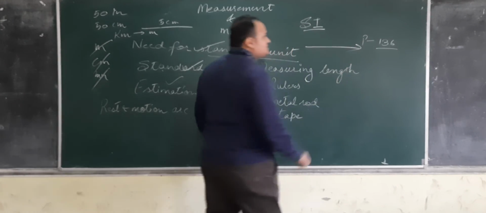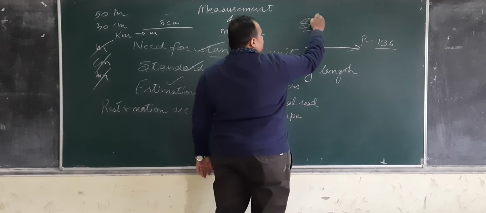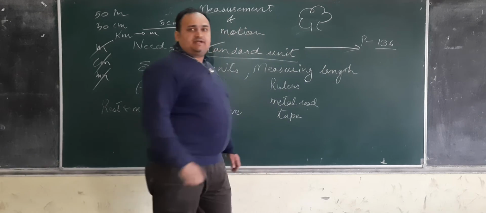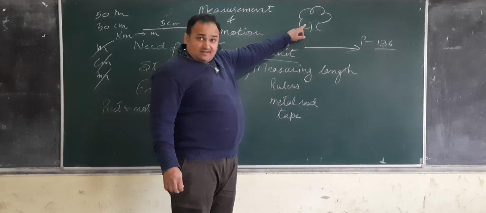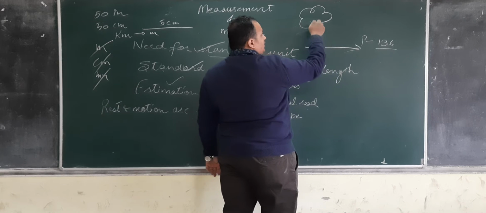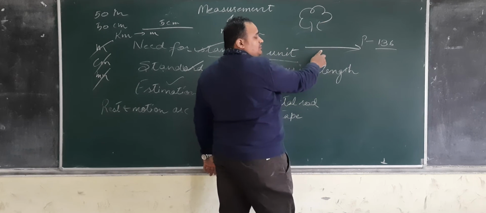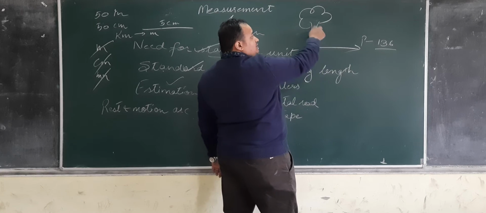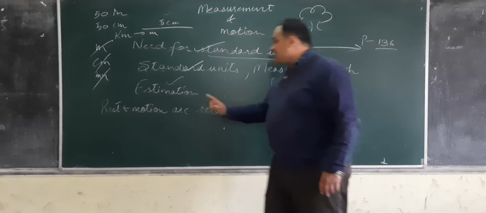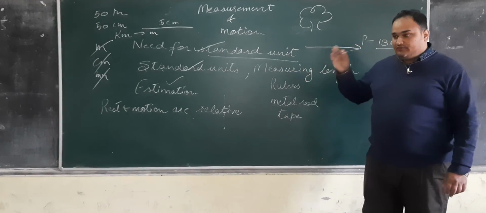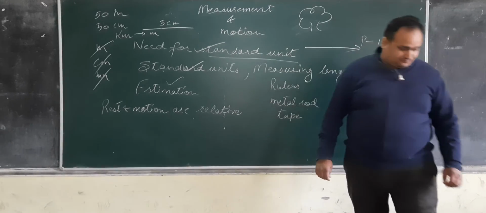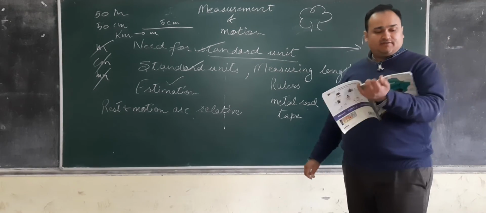This is the train which is moving, but the tree, can the tree run? No, it can't move. So the tree is stationary, but the bus is moving. According to the person who is sitting inside the bus, the tree is moving. And according to the person who is standing at the tree, the bus is moving. That is the reason we call rest and motion related. It has to be very carefully observed who is moving and who is at a stationary position. Okay. So when we are dealing with motion, we have a few types of motion.